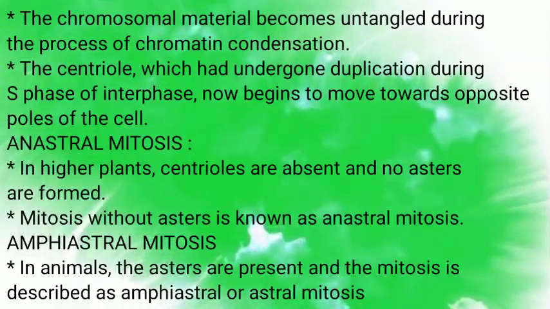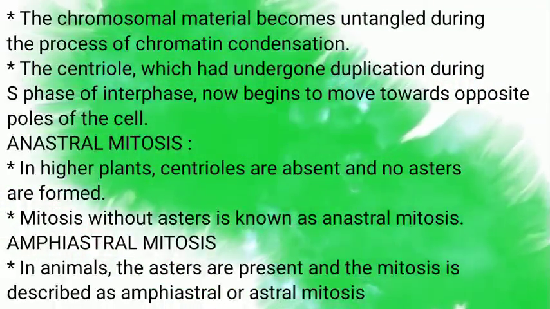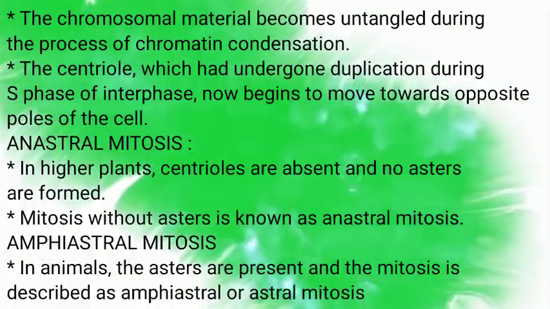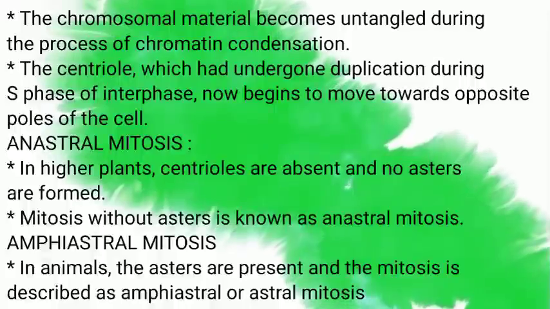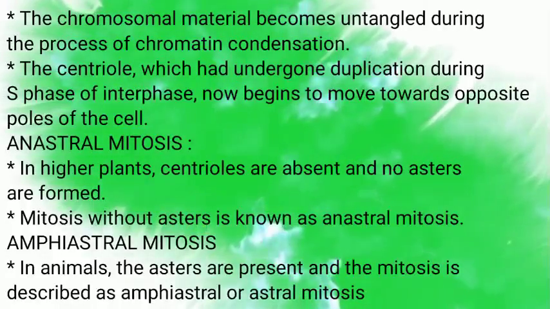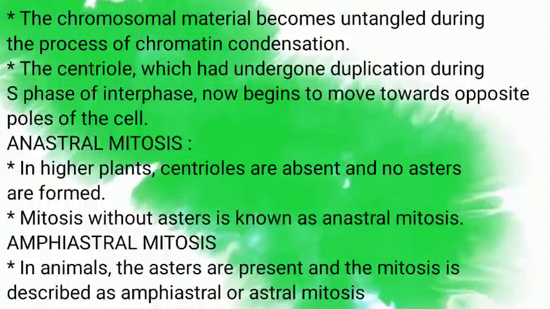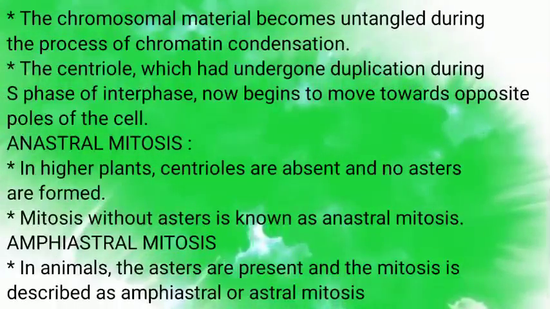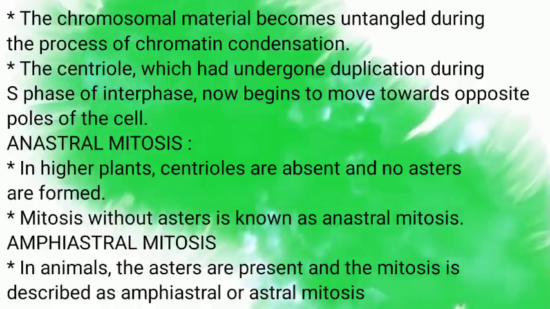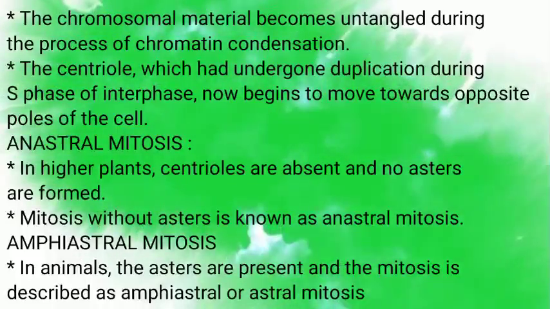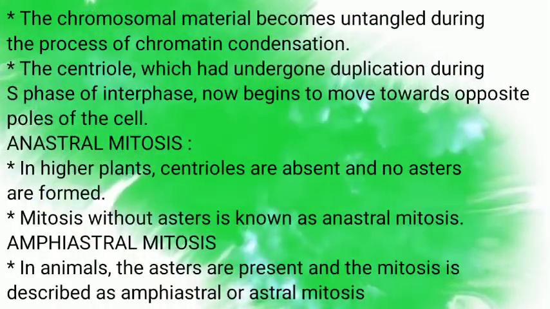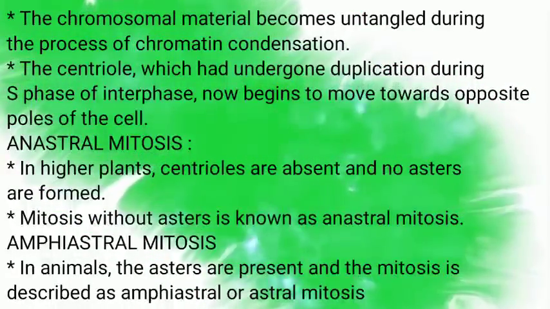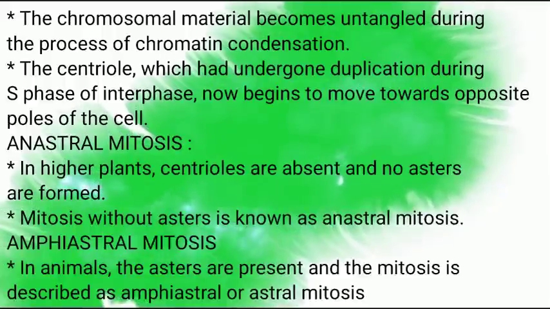In higher plants, centrioles are absent and no asters are formed, which is called anastral mitosis. Simply, mitosis without asters is known as anastral mitosis. But in case of animals, the asters are present and the mitosis is described as amphiastral or astral mitosis. Centriole duplication occurs in S phase of interphase. The duplicated centrioles now begin to move towards opposite poles of the cell.